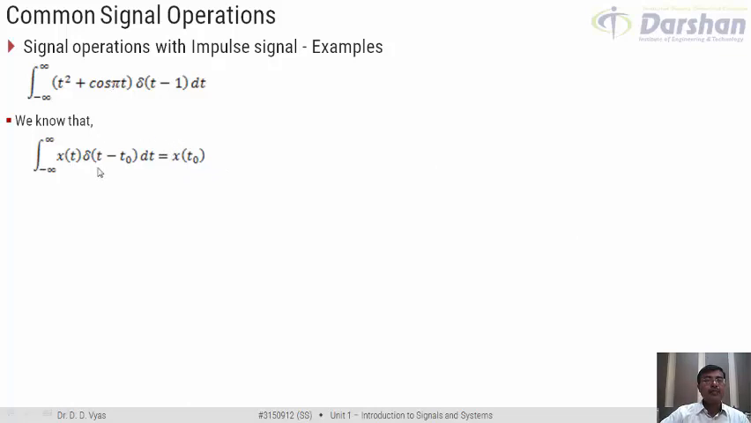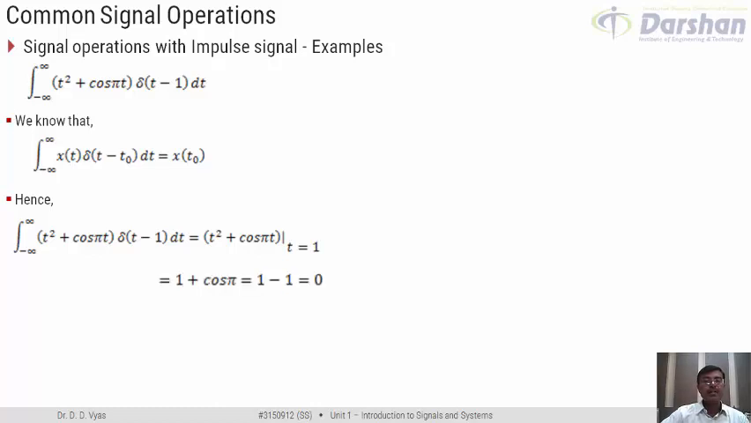So now if I compare this with this, my t0 is equal to 1 and my x of t is the expression t square plus cos pi t. So now if I try to evaluate the expression, I would be interested in evaluating it only at time t equal to 1, that is t equal to t0. So if I evaluate this by substituting t equal to 1, I would get t square equal to 1 and I would get cos pi, which would be equal to minus 1. So 1 minus 1 would be equal to 0.